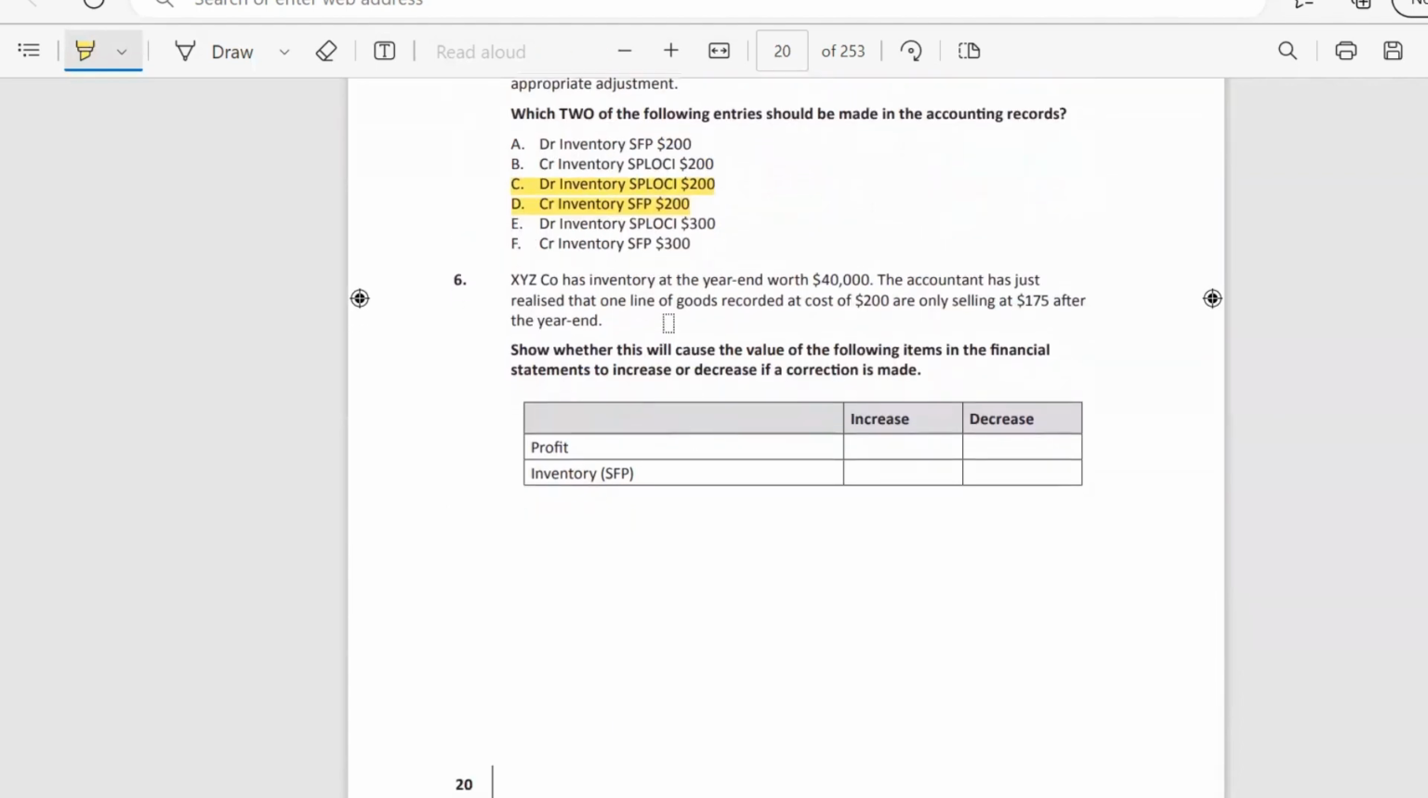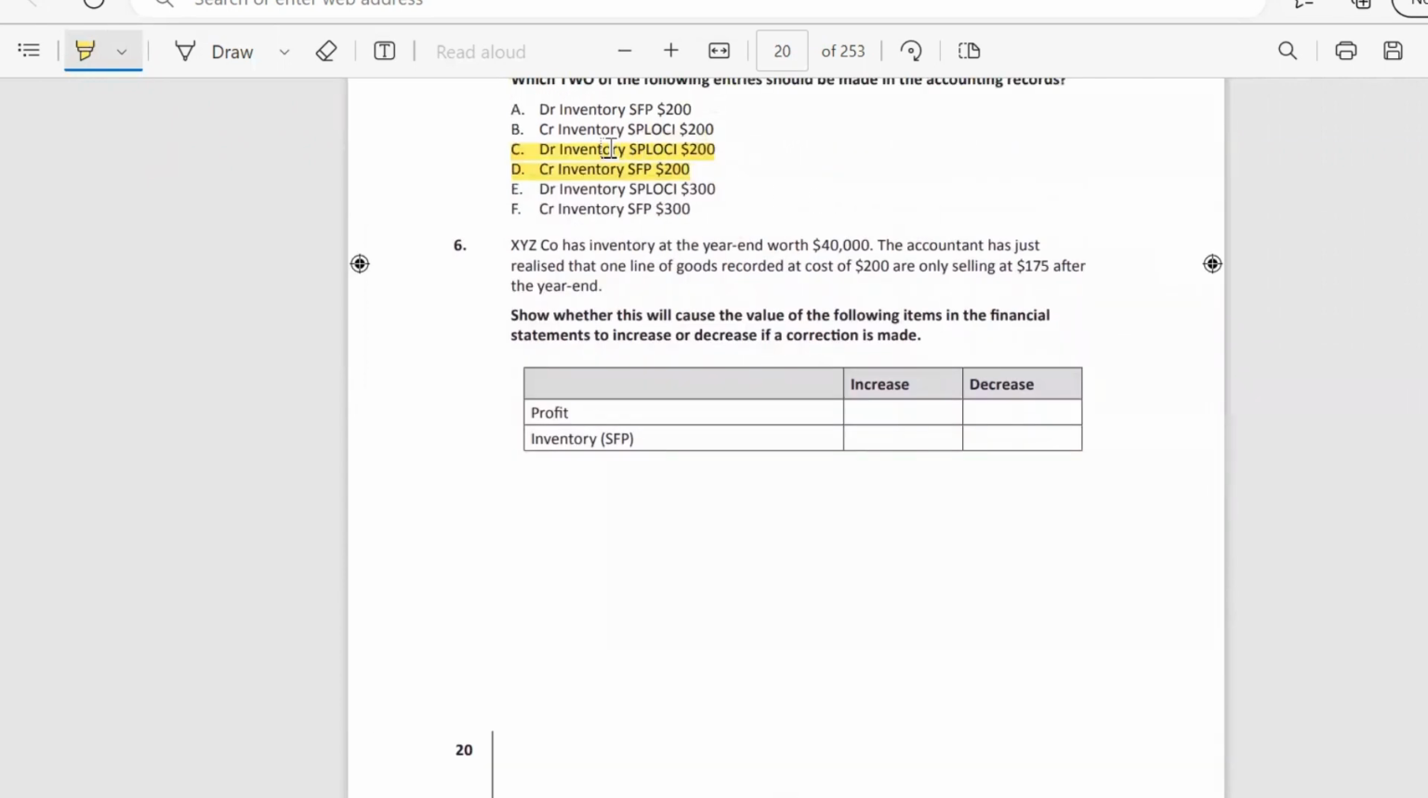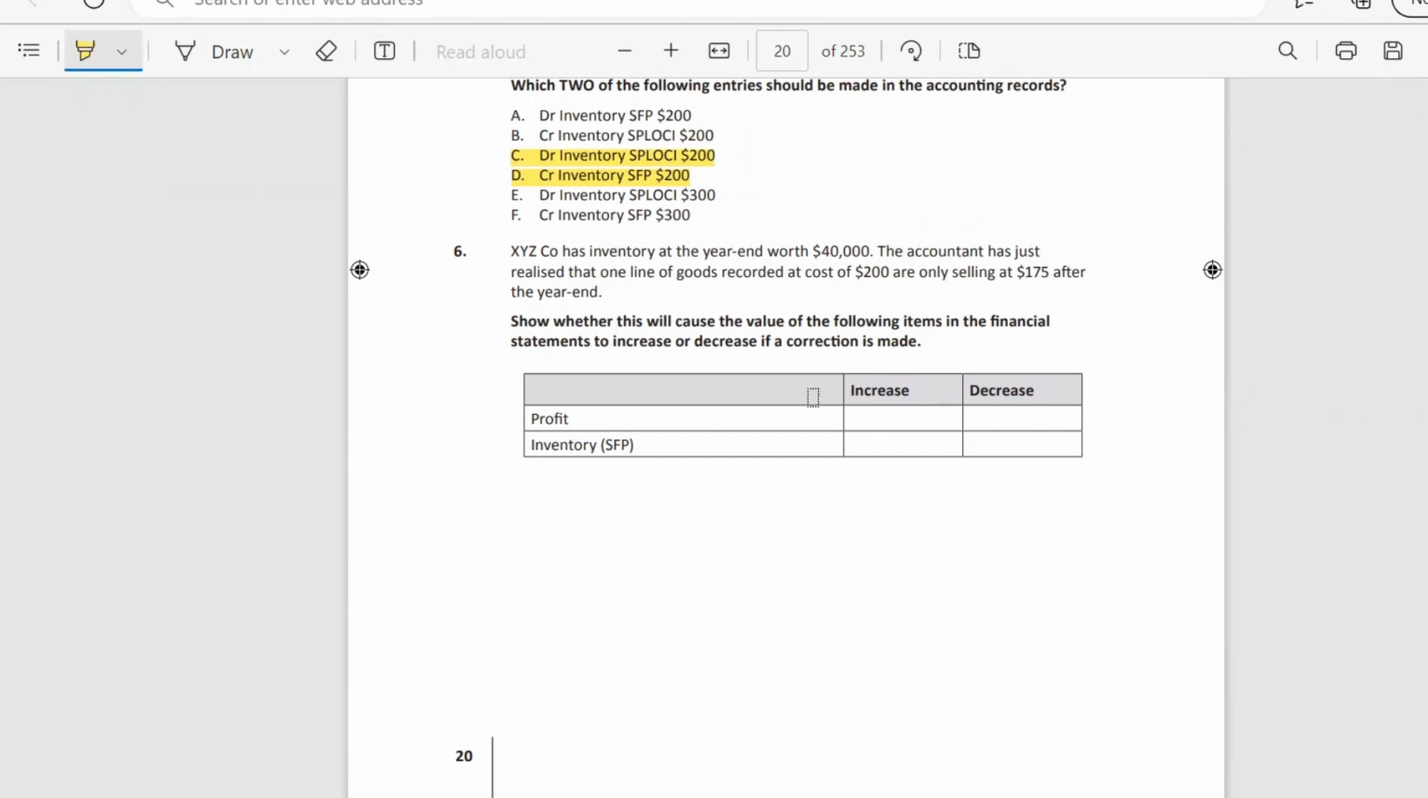Next question. XYZ company has inventory at the end worth 40,000, and the accountant has just realized that one line of goods recorded at cost of 200 is only selling at 175 after the year end. Show whether this will cause the value of the following items in the financial statements to increase or decrease if the correction is made. So as we found out previously, our profit will decrease, and so does the inventory.